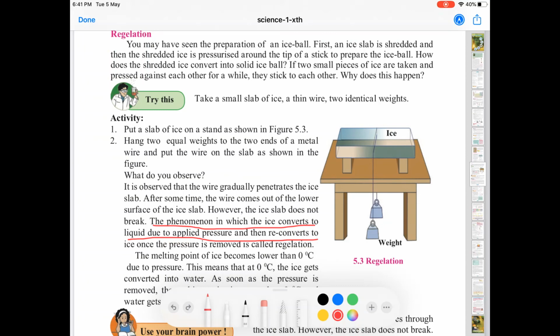But considering the science paper is an activity sheet, mostly what they will do is they will give you this diagram and they will tell you explain the concept, label the diagram or explain the concept. Mainly you will have explained the concept and they will tell you what happens in this diagram. Does the wire pass, or questions based on this diagram.